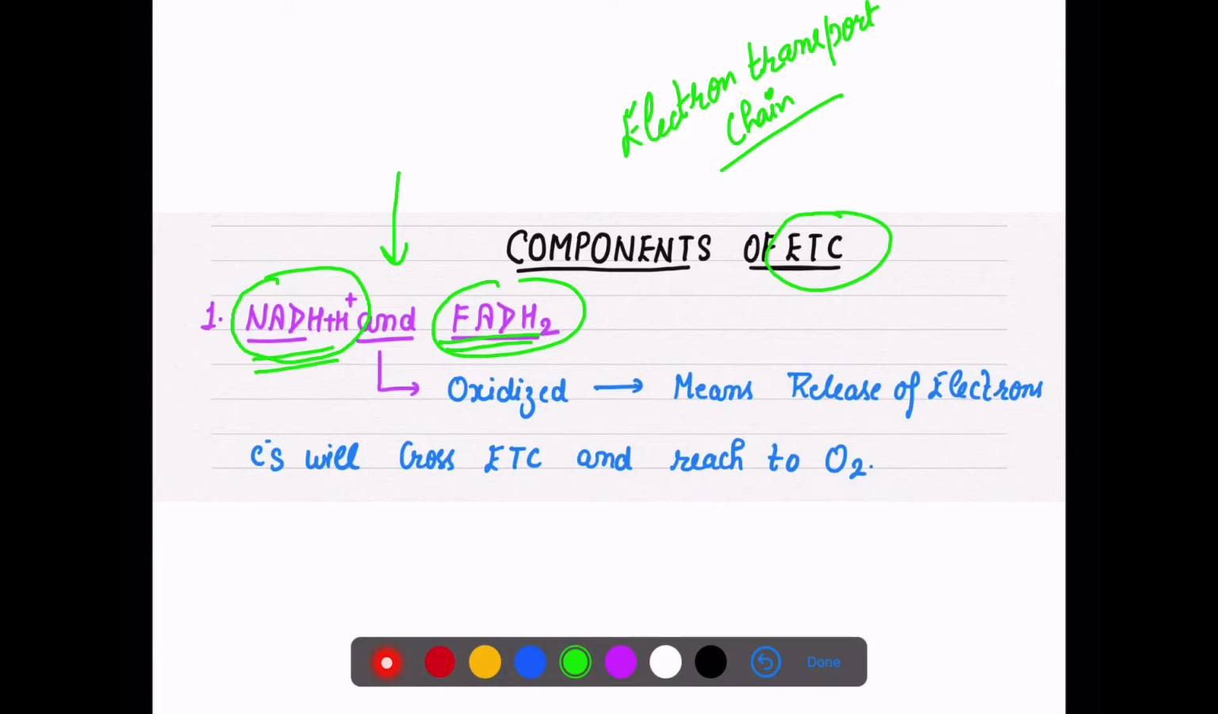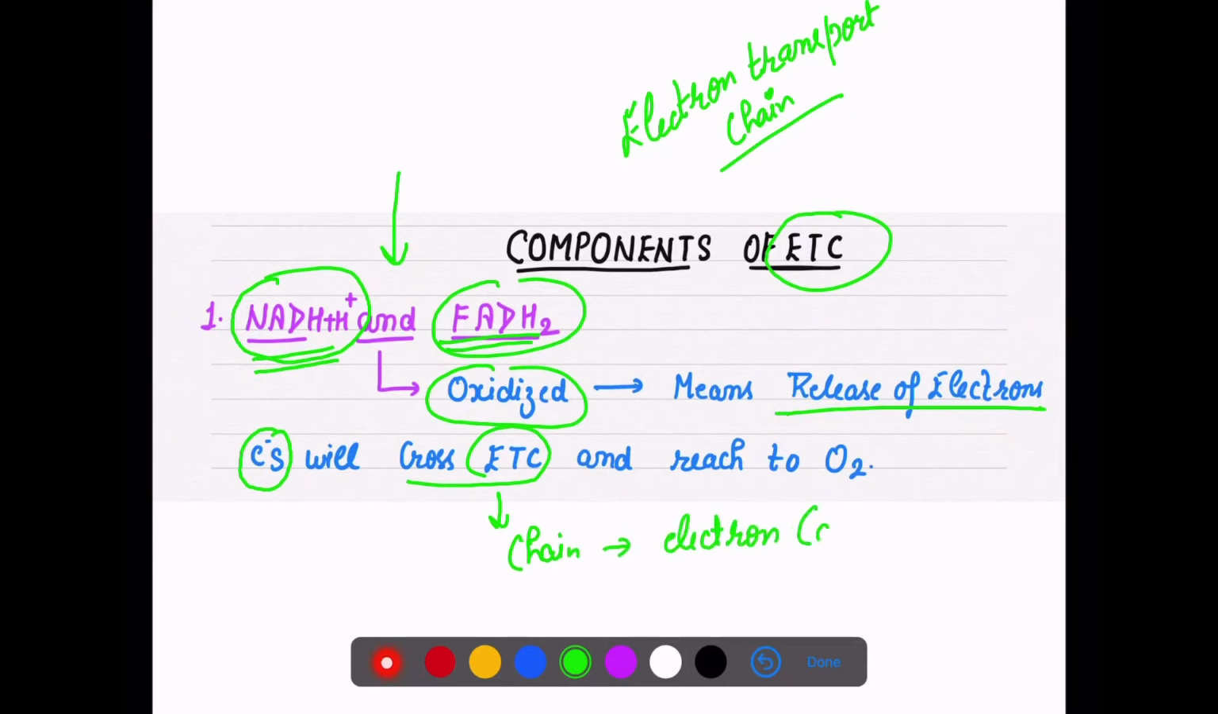What they are going to do is get oxidized. Oxidized means they will release electrons, and when they release electrons, those electrons will cross this chain. What is this chain? It is the chain which has electron carrier or protein molecules one after another. It is a complete chain of electron carriers, or you can say proteins. And finally, what is our destination? We have to reach the oxygen.